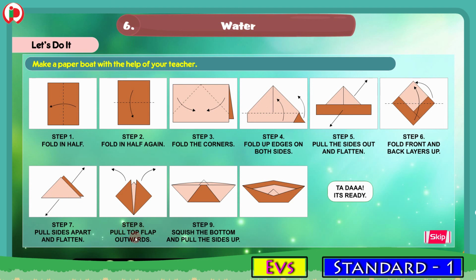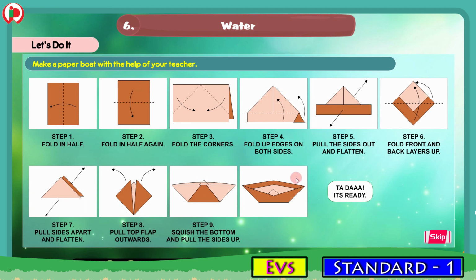Step 8. Pull top flap outwards. So in the 8th step, you should pull the top flap outwards in both sides. Step 9. Squish the bottom and pull the sides up. So in step 9, you should squish the bottom and pull the sides up from both sides.